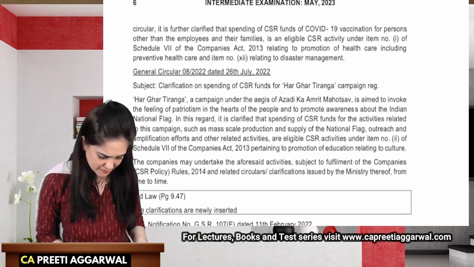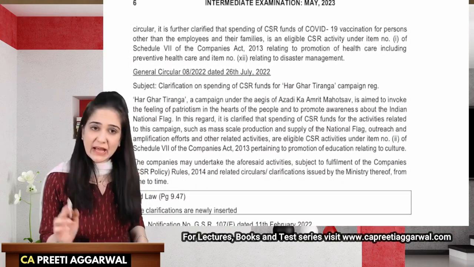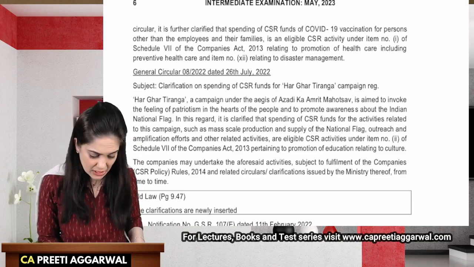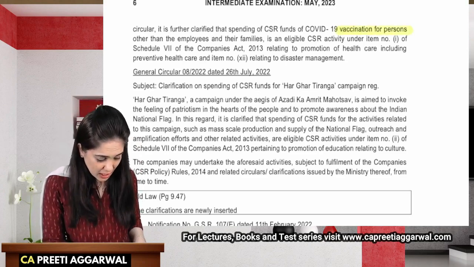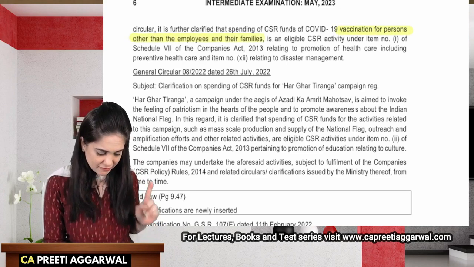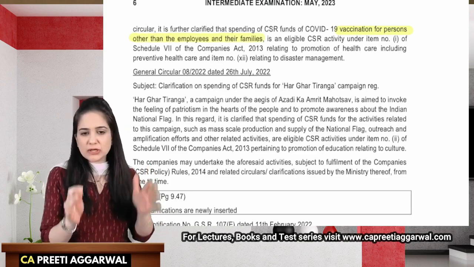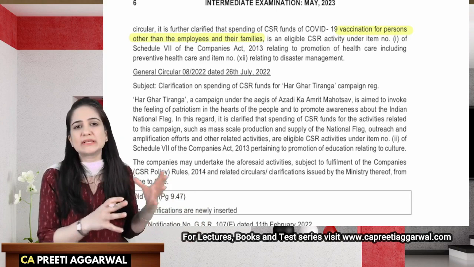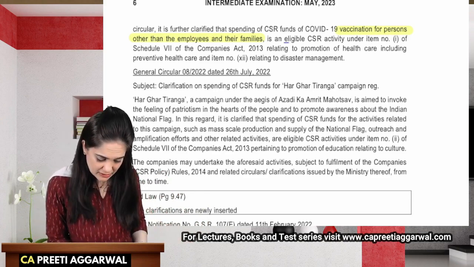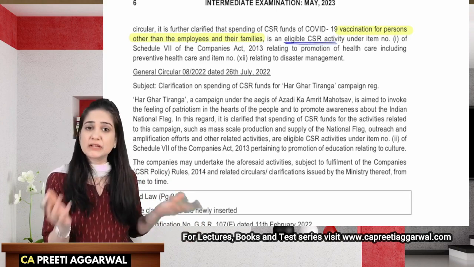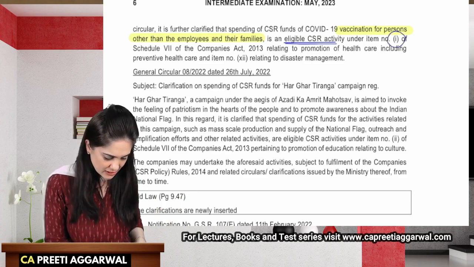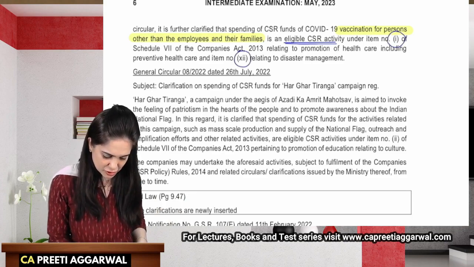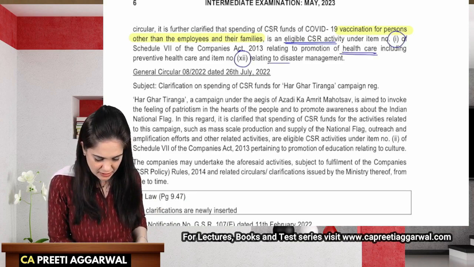Over here, they have mentioned vaccination, which we will highlight, as it can be asked as an MCQ: vaccination for persons other than employees and their families. So expenditure incurred on the general public other than your employees and their families will be considered an eligible CSR activity under the same items 1 and 12, which relate to healthcare and disaster management.